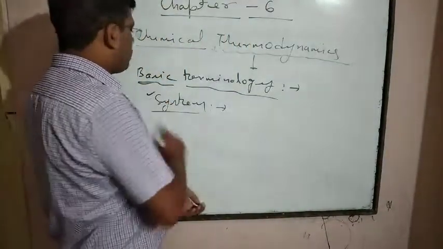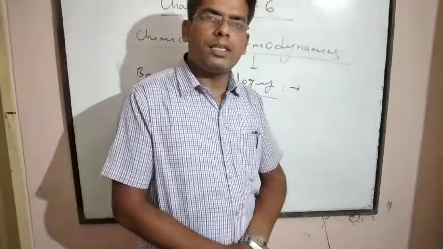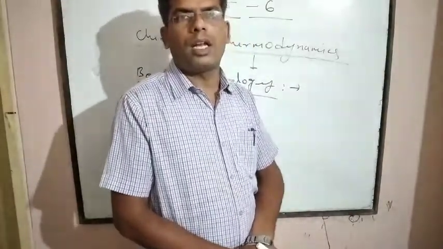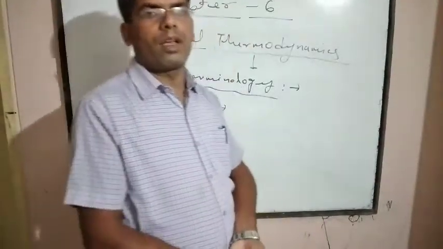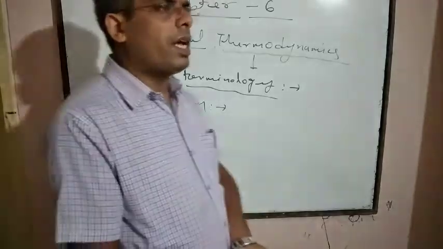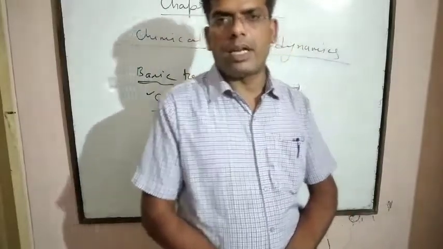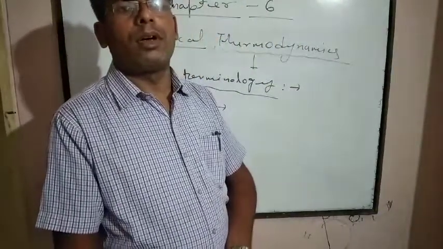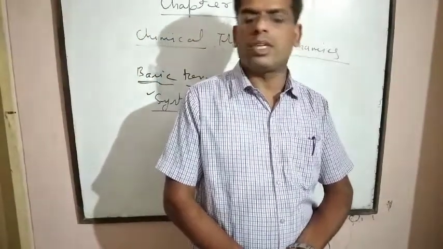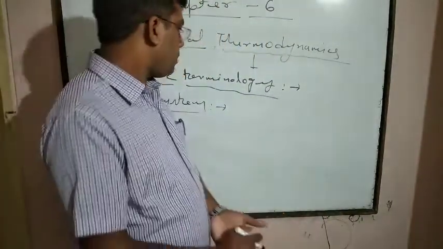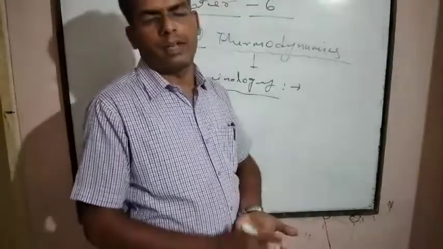First we will discuss system. System is an assembly of various particles under the influence of pressure, temperature, volume, etc. That's why any system is an assembly of various particles of matter.